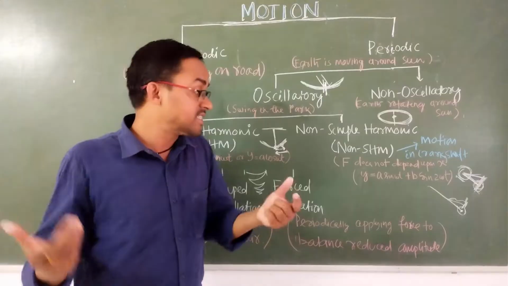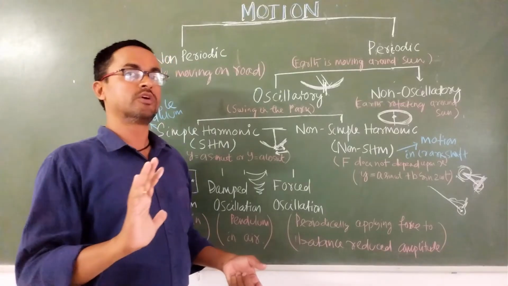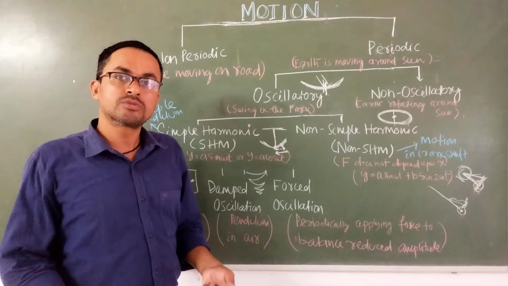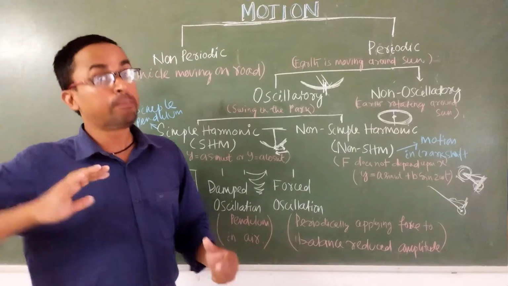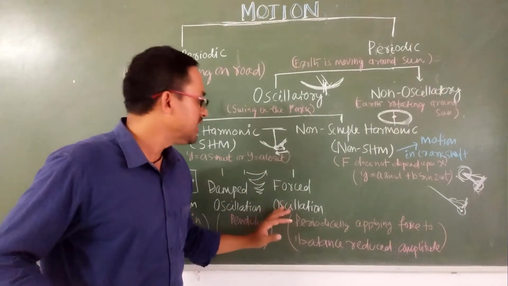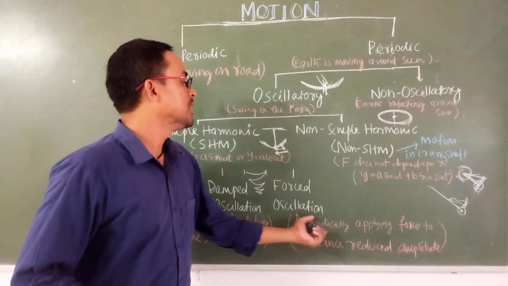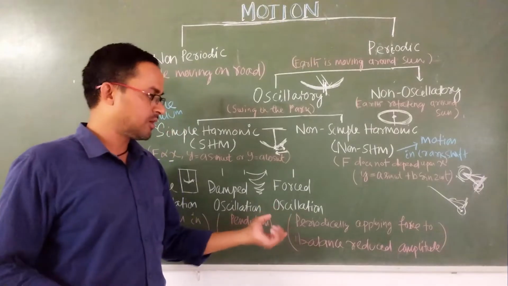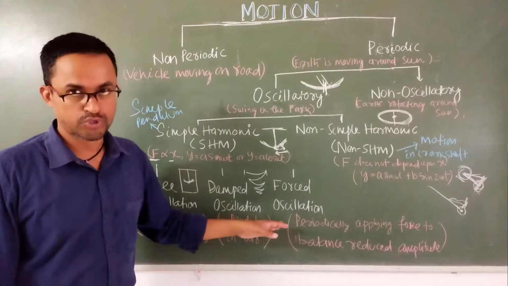But as it is inside air resistance, suppose one time you give the force, after some time again it will reduce, so you have to apply force again. That means your applied force should be periodic, so that the amplitude will be maintained. If we apply an external periodic force to the system to maintain its amplitude, then we call this the forced oscillations.